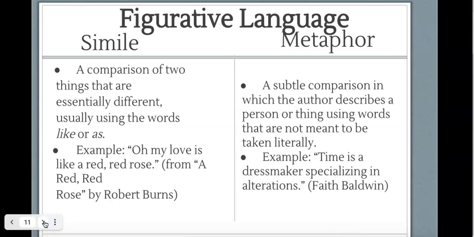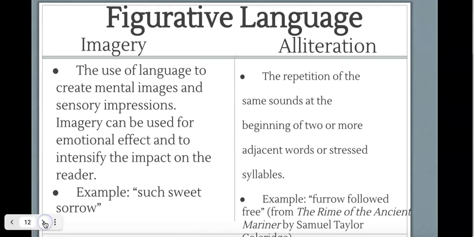All right, so simile you've probably heard before, a comparison of two things that are essentially different using the word like or as. Oh, my love is like a red, red rose. And we've seen this before. We've talked about using these in our own writing. Metaphor, same. You're comparing two things, except we do not use like or as. So typically it's something like time is a dressmaker specializing in alterations. Life is a box of chocolates, right? All of those type of things.